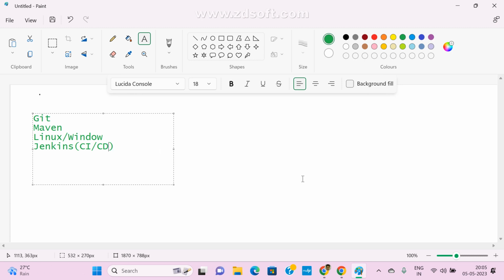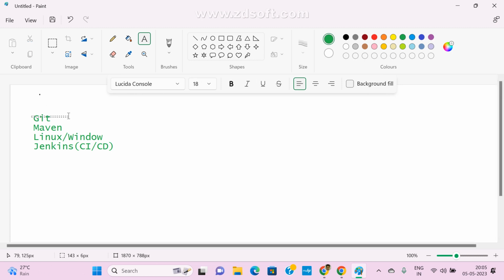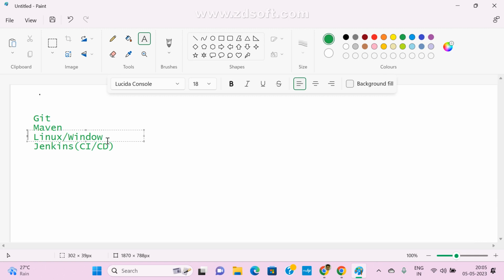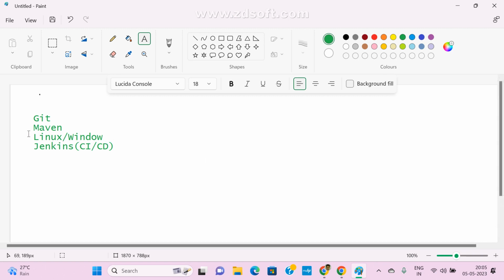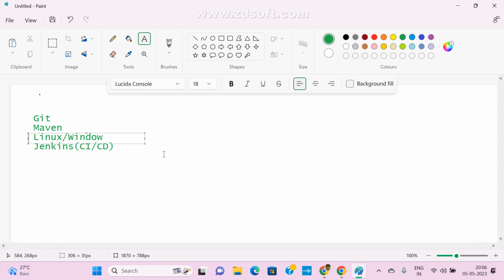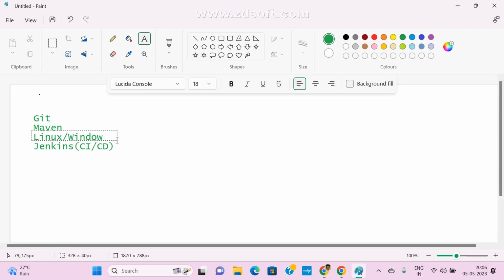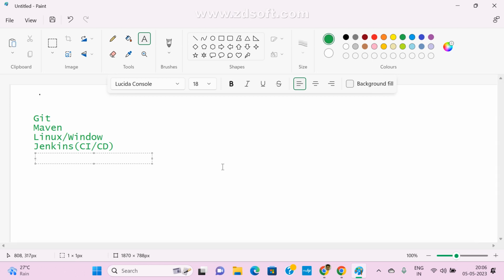Now, version control, this is the main thing, a central repository to maintain our code. We are using Git, and with the help of Maven, we are generating the package file. We are grouping the entire project into a single file. And Windows, you already know how to play with the Windows operating system. And I hope now you know how to play with Linux also. So if you learn those basic Linux commands, we can easily play with Linux also. And today we are going to see Docker.